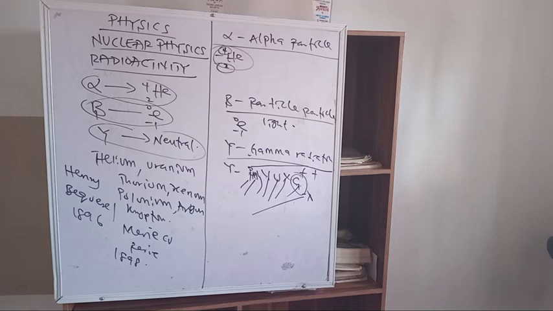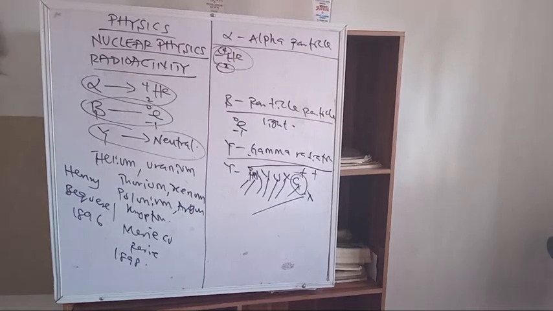Number three is that they have high penetrating power. Number four is that they are not deflected by a magnetic field, unlike the beta particle which is deflected. Number five, they move at the speed of light. Number six, they are electrically neutral. I've said all of that. So those are the properties of your alpha, beta, and gamma particles.